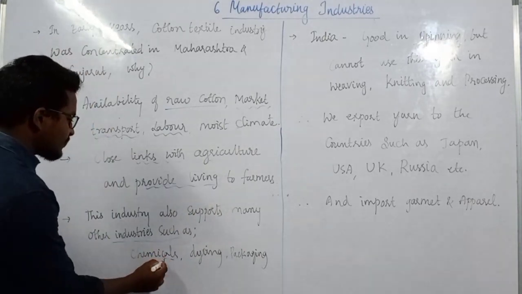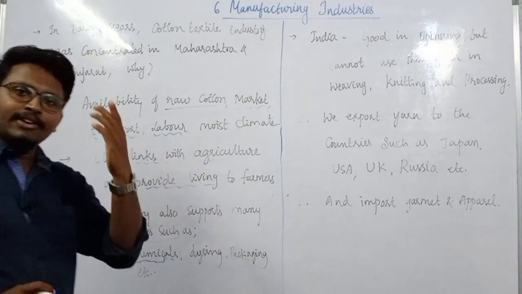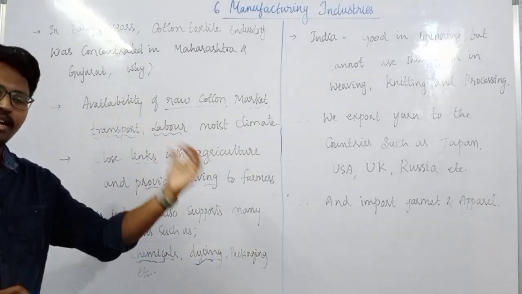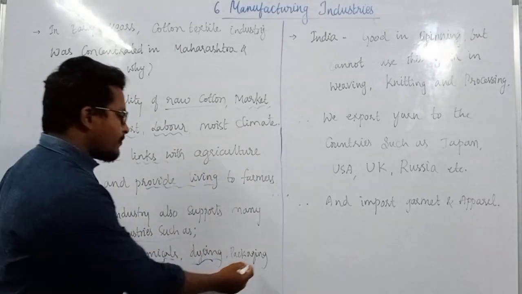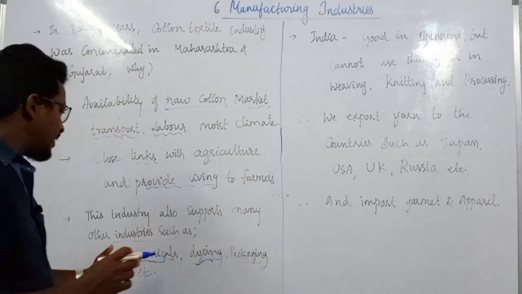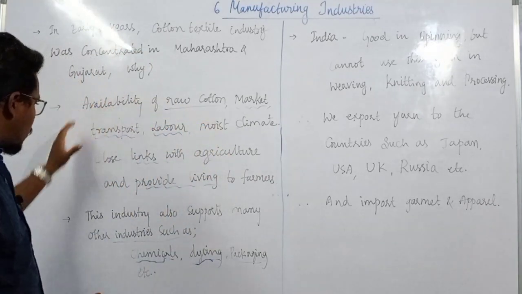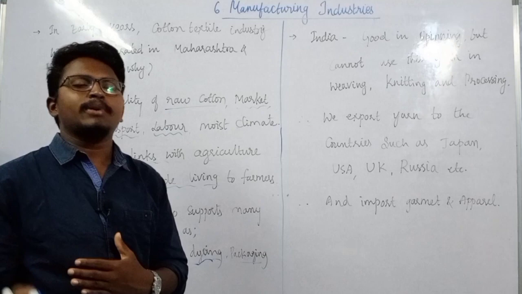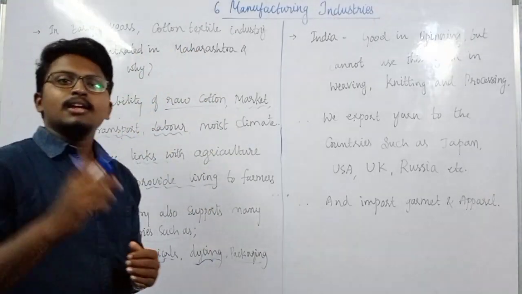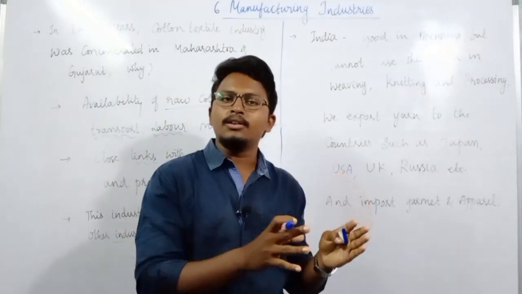For example, in order to dye any cloth or manufacture any cloth, we require some kind of chemicals, and we require some kind of colors. So the dyeing industry is getting benefit, or the packaging industry, etcetera. Different industries also get benefit from the cotton textile industry. Because of all these reasons, in the early time period most of the industries were set up in Maharashtra and Gujarat.